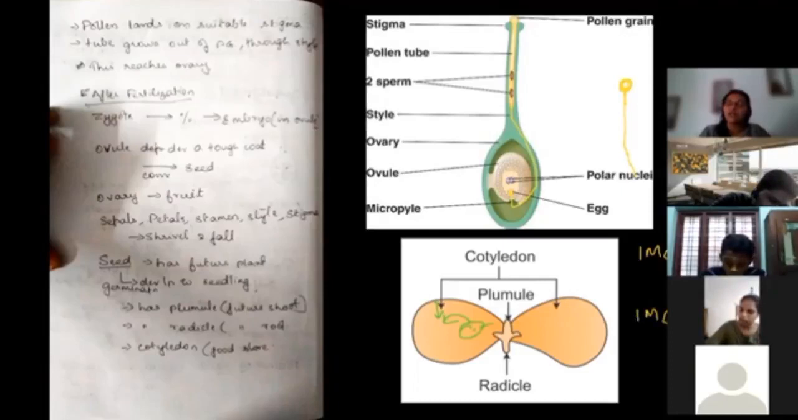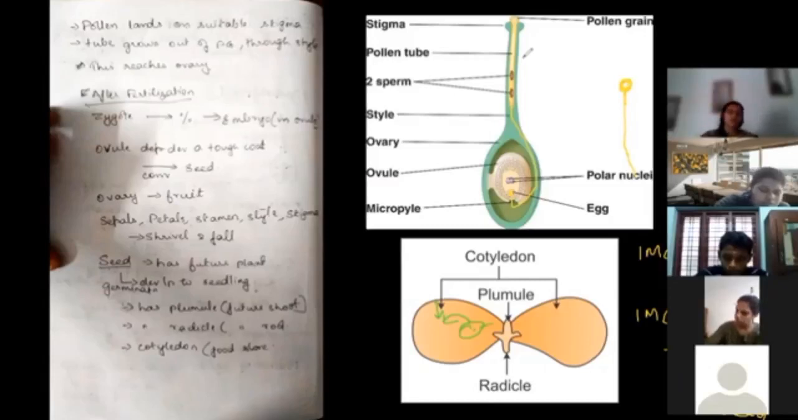The polar nuclei are in the center, and it is going to ultimately form endosperm. Endosperm helps in the nourishment of the seed. So this is what is going to happen. There are two male gametes. When the pollen grain is of the same type, it germinates and forms a pollen tube, and through the pollen tube, two male gametes are going to come.